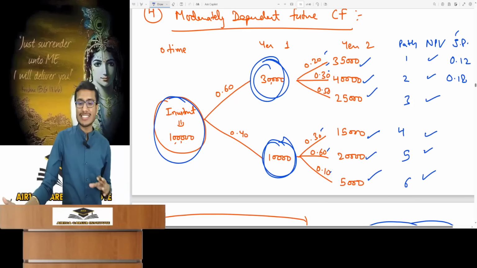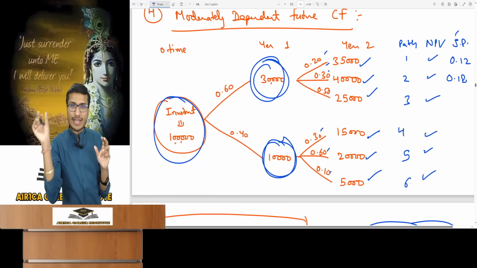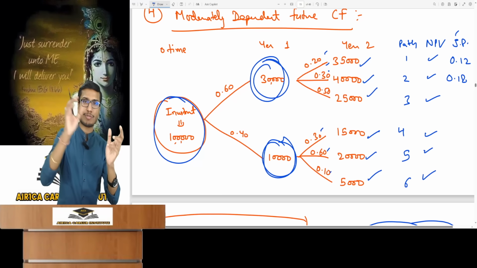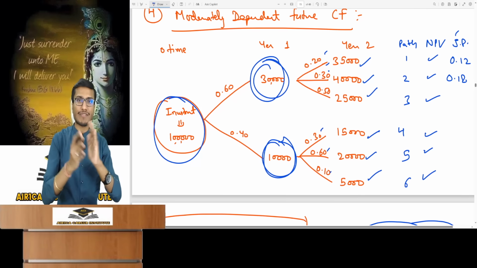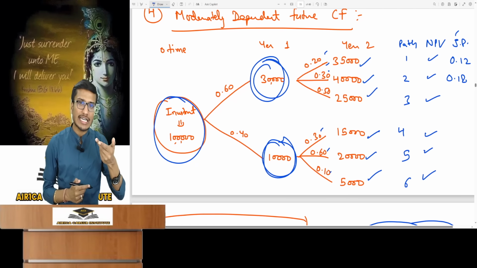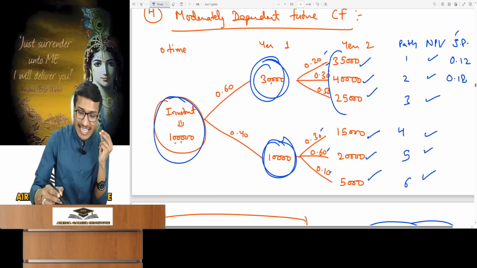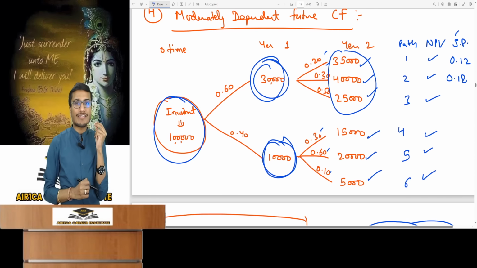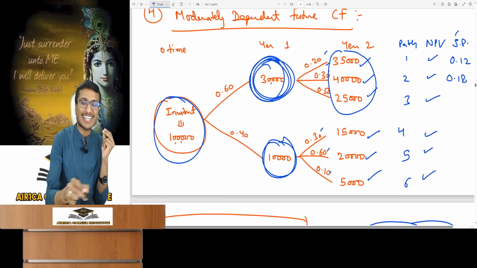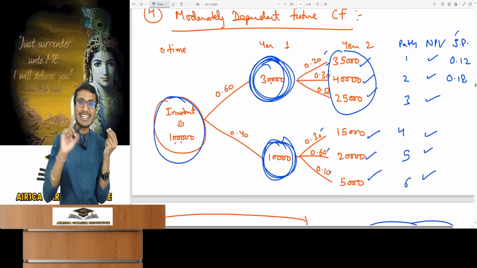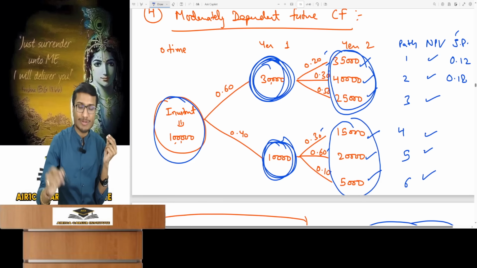If you have noticed something, you can see the second year's amount isn't fixed and it's not perfectly dependent on the first year, which implies complete dependency. It's clear it's not perfectly dependent. It's not even perfectly independent here. And why? Look at the second year. Here, for example, it could be 35, 40 or 25 if the first year's cash flow is 30,000. And if first year's cash flow is 10,000, it won't be any of these three in the second year. In the second year, it's 15, 20 or 5,000.